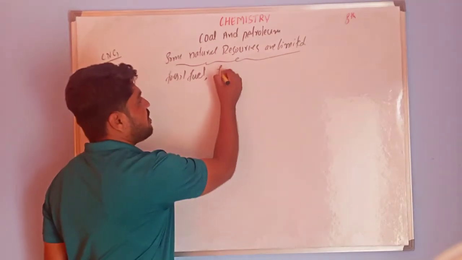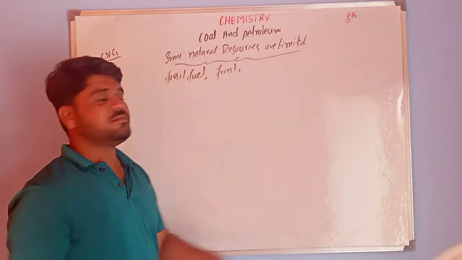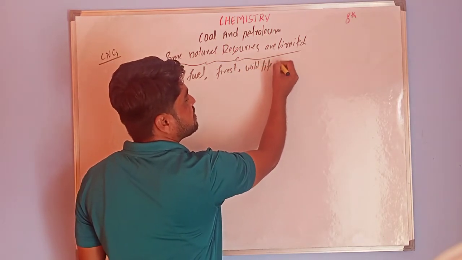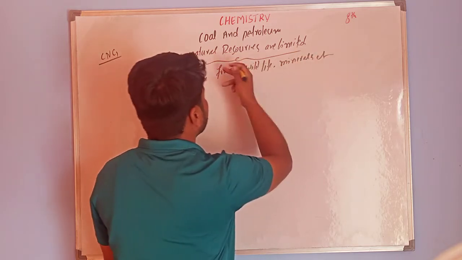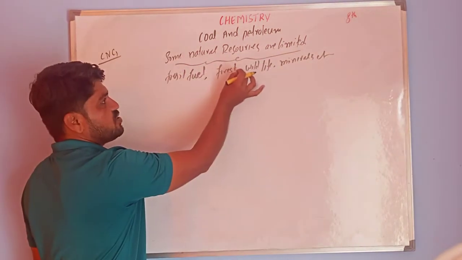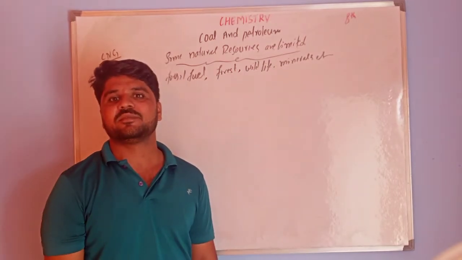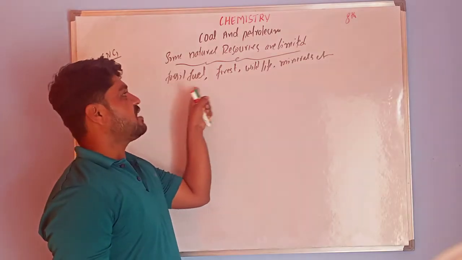Next are forests, wildlife, minerals, etc. These are all natural resources that occur in limited amounts. So do you know how these fossil fuels are formed?